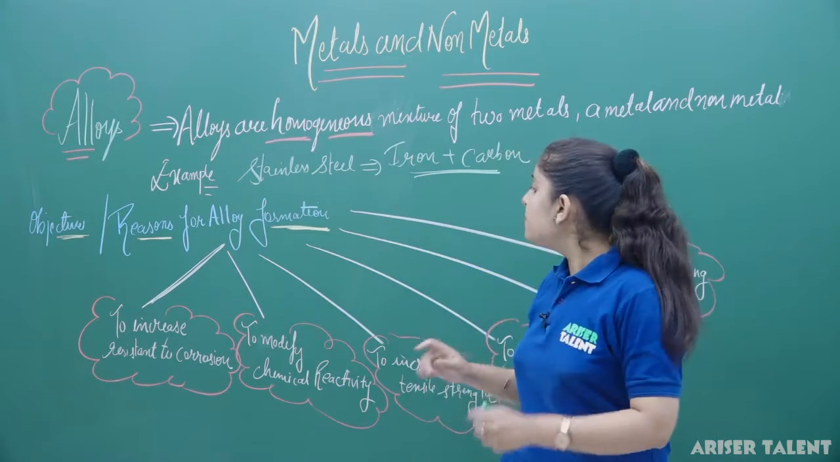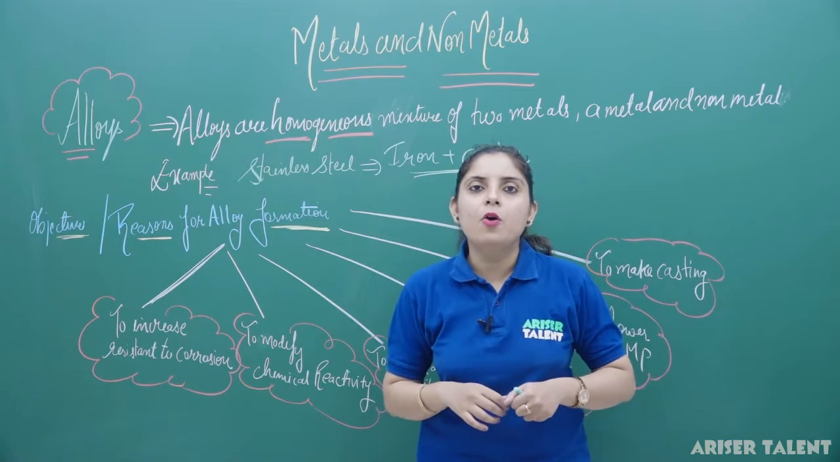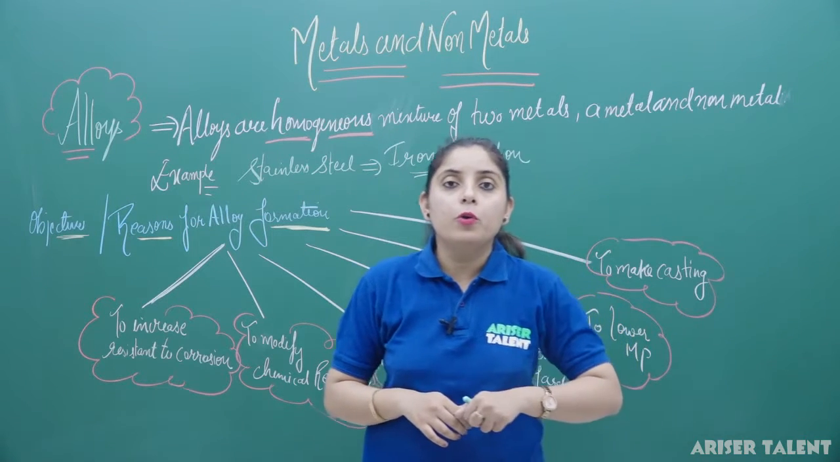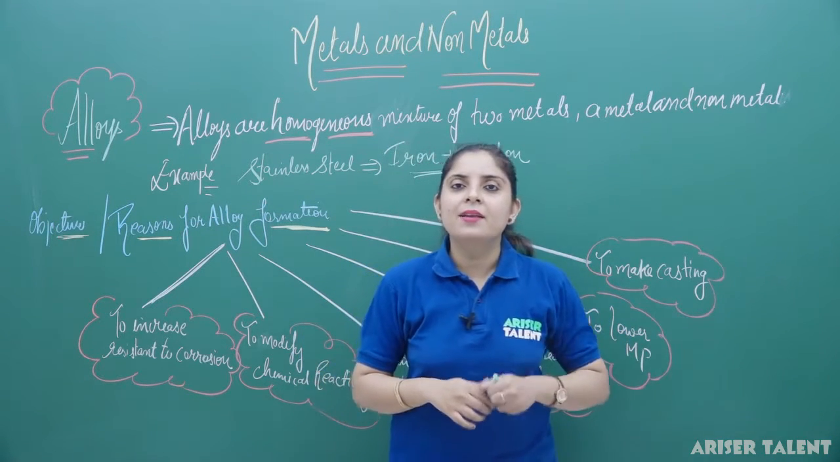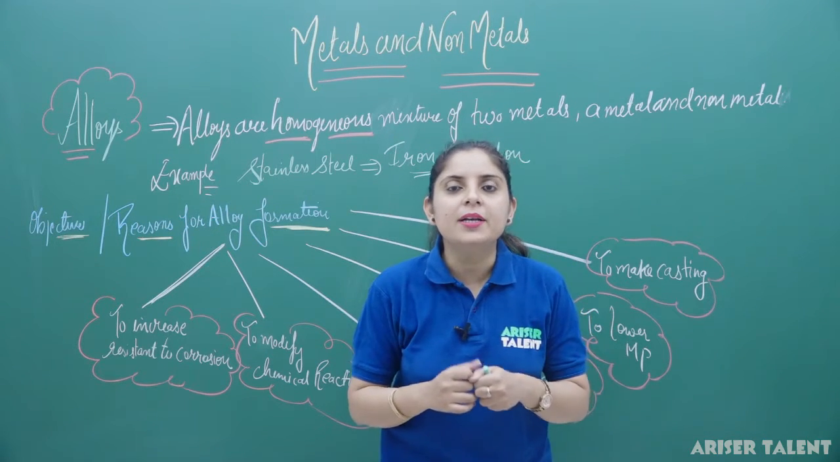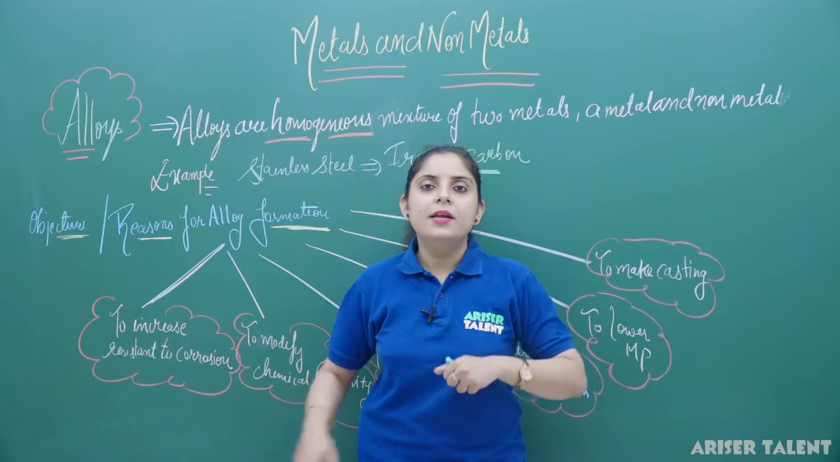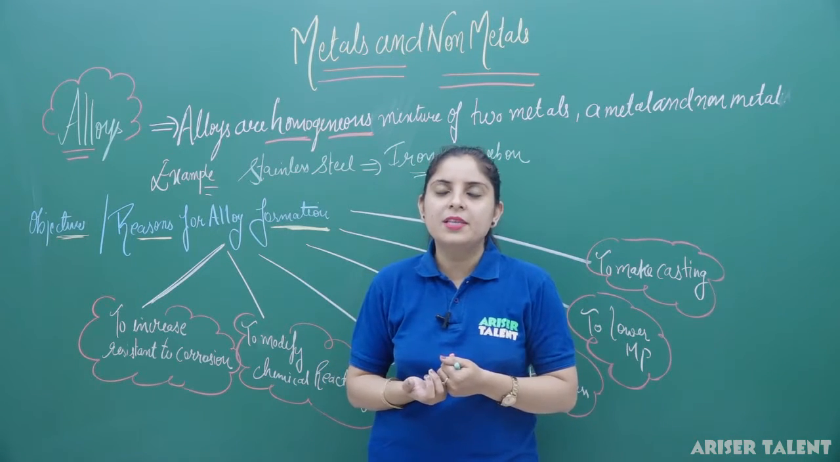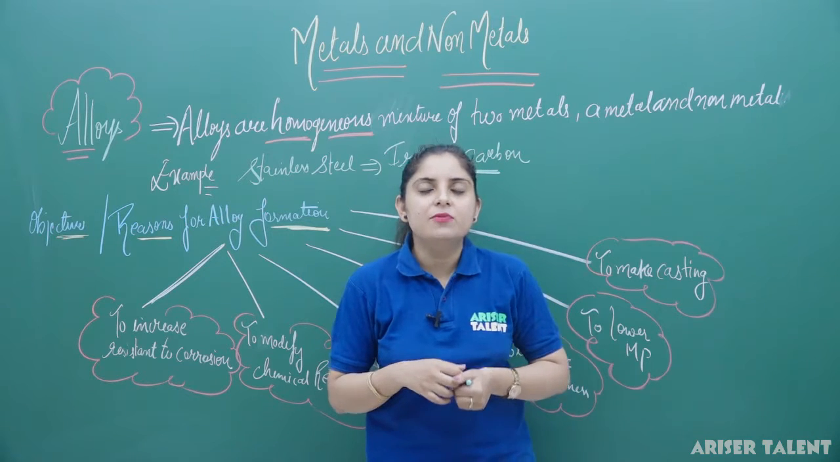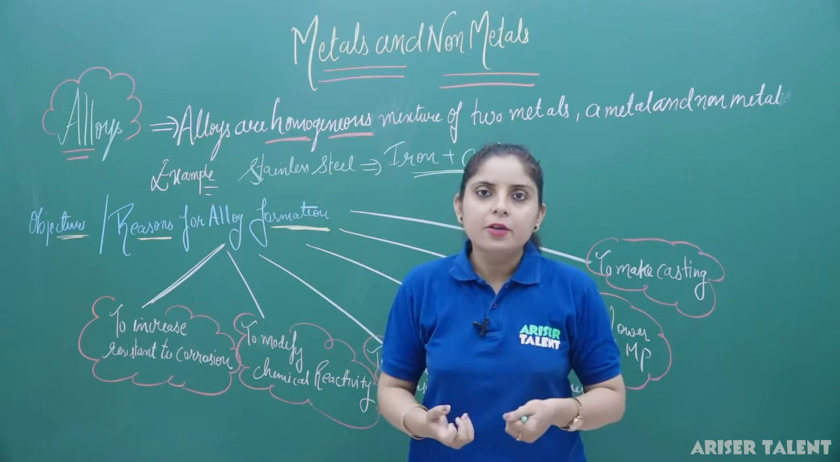So the first reason is to increase the resistance to corrosion. If you make an alloy, it will not corrode. Iron has a tendency, when it comes in contact with moisture, to corrode easily. But when we use stainless steel, it does not have a chance to corrode easily. That's why the cooking utensils we use are made of stainless steel, because they do not corrode.